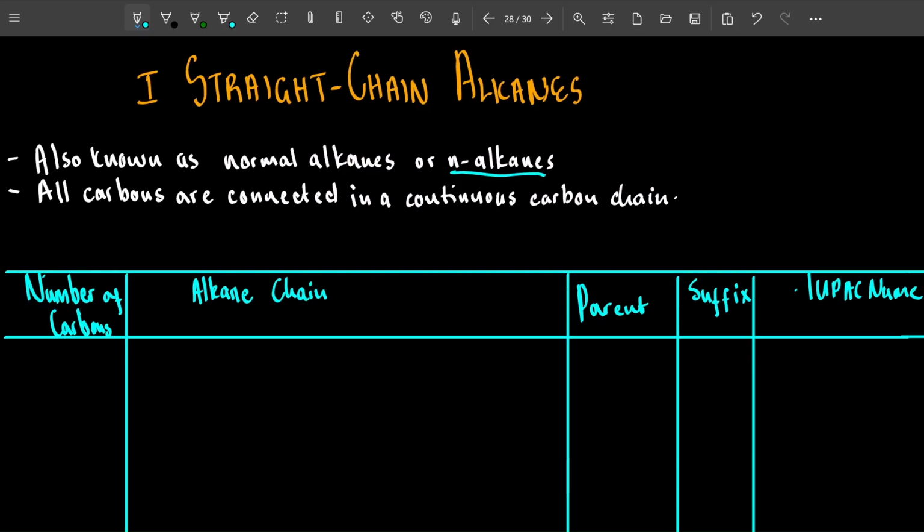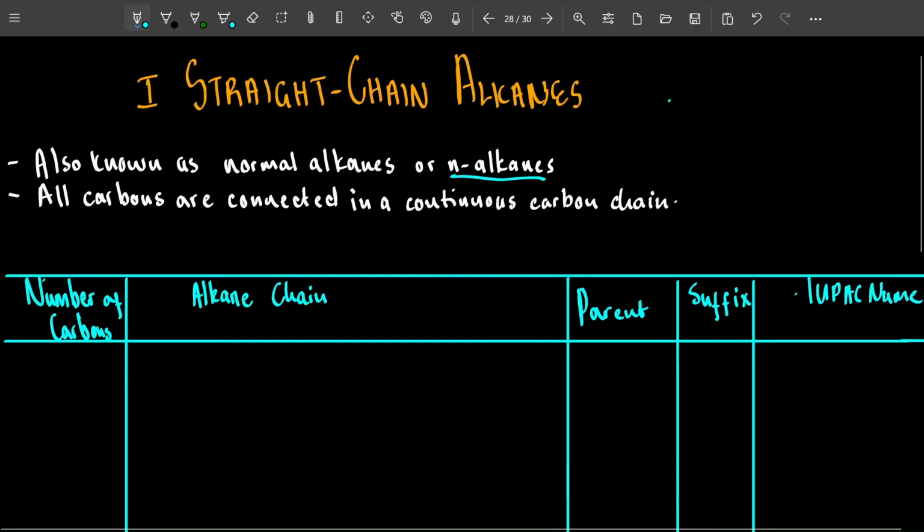You can go start to finish without lifting your pen from the paper. You can think of it the same way here: if you were to draw a line connecting your carbons, you could do that without lifting your pen. You could connect every single carbon through their bonds, of course, without lifting your pen.